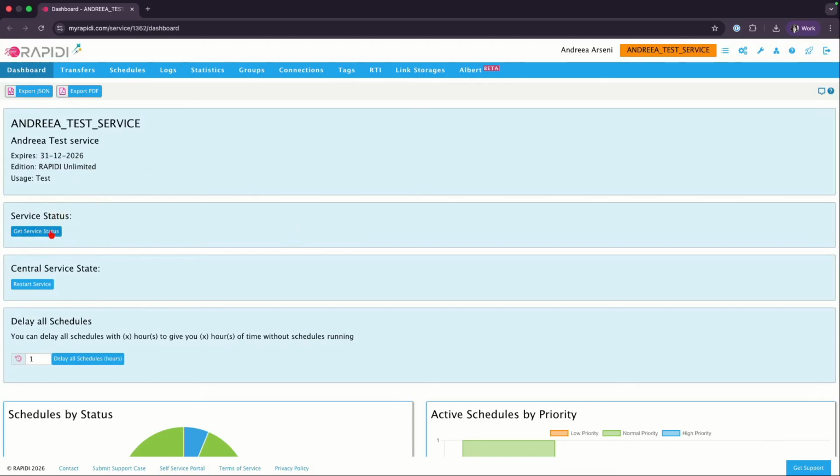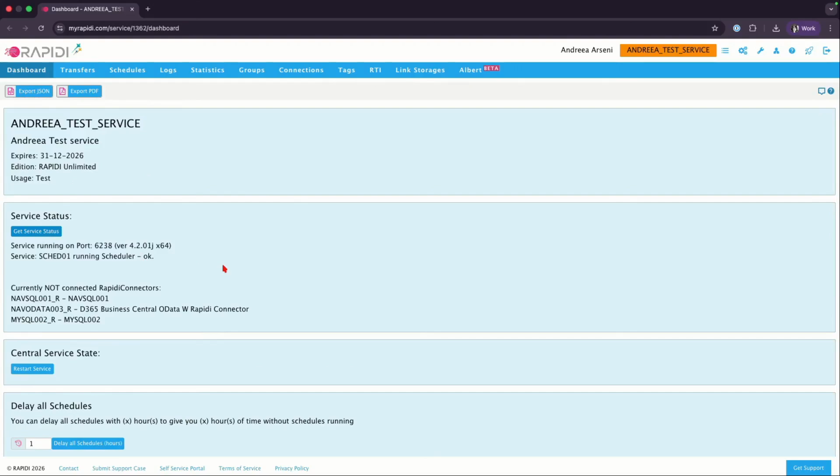You have the service status here. Here you would be able to see the status of your specific service. In here it says it's running, and you have a version. As some of you might know, we have several versions that have been released.